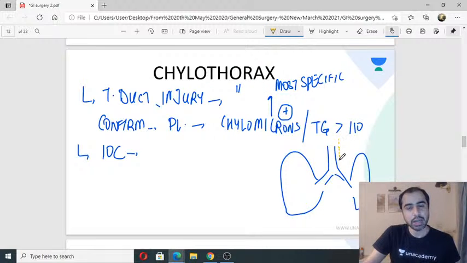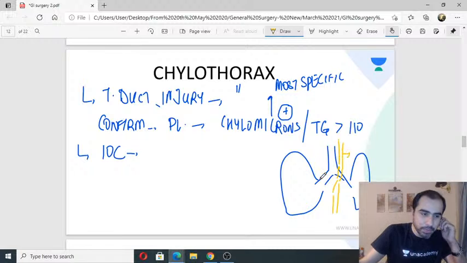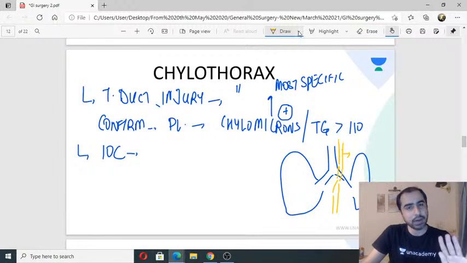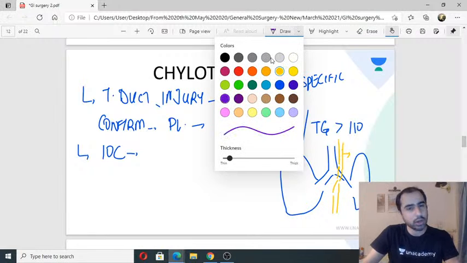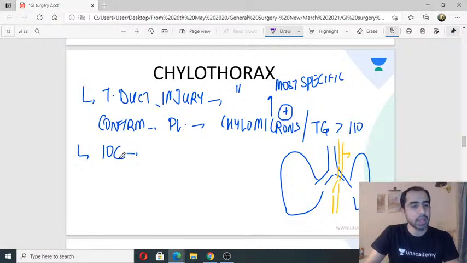So it goes like this. Thoracic duct. Sorry, it goes on the right side. The thoracic duct is on the left. Okay, and then it goes into the abdomen. How do I confirm the thoracic duct is injured? No, chylomicron only presence. Only presence. If it is present, it is diagnostic. Don't have to get any level.